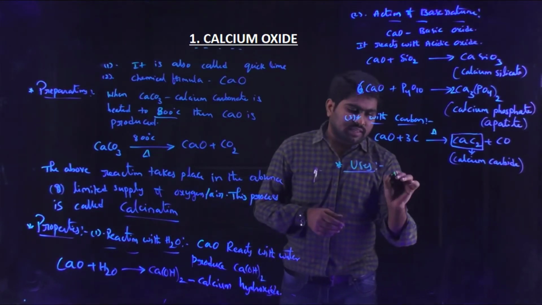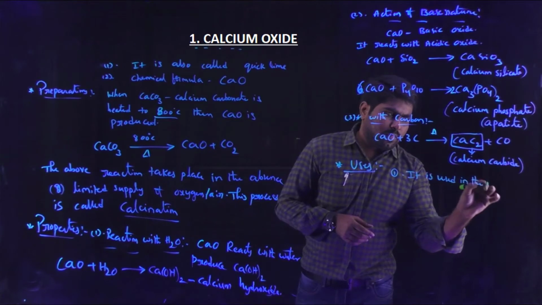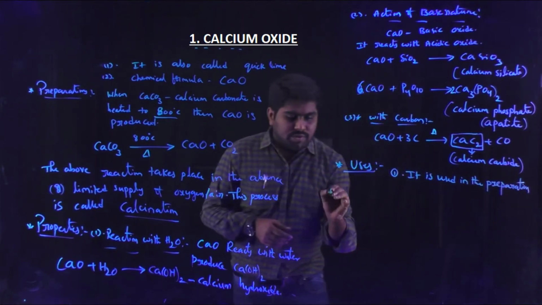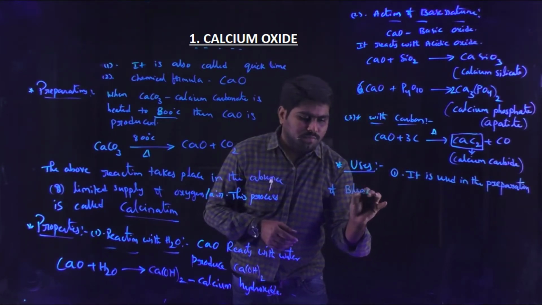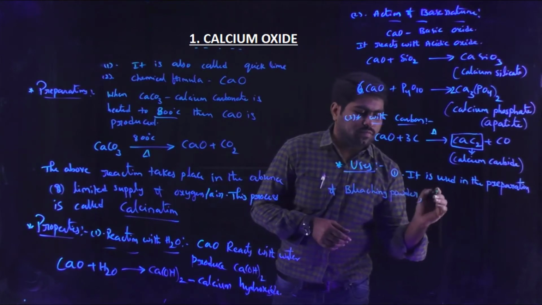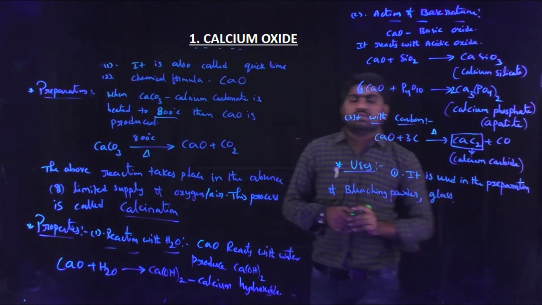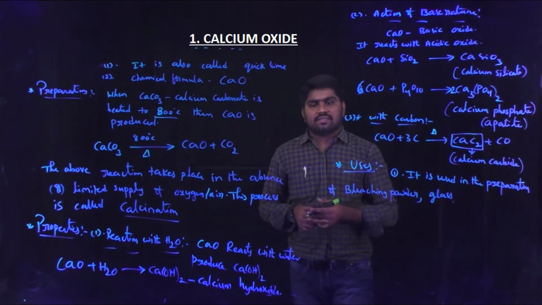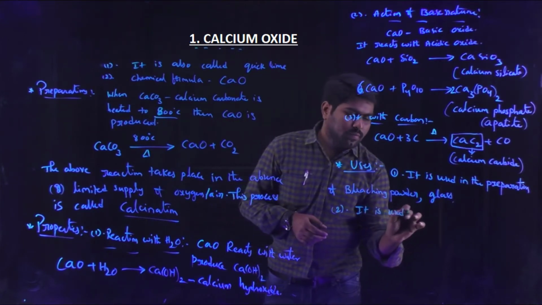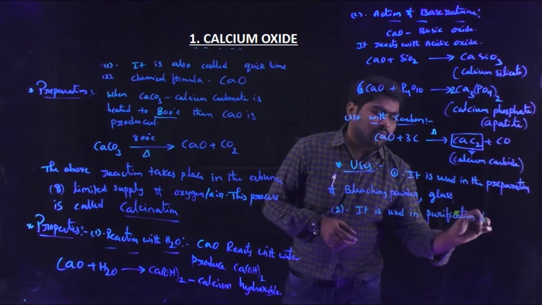The first one is that it is used in the preparation of bleaching powder and glass. Second, it is used in the purification of sugar.